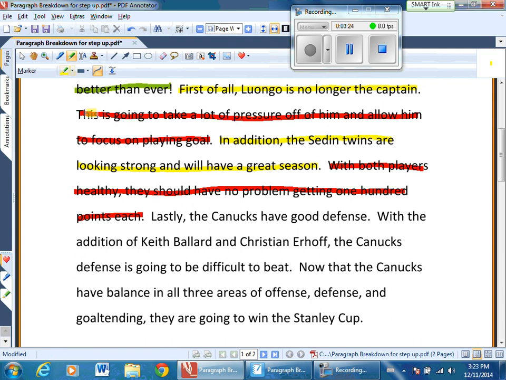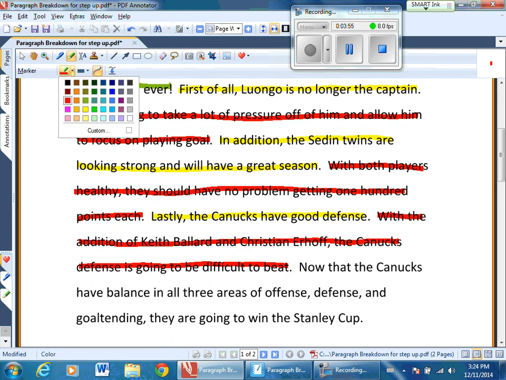Finally, we have our third point. Lastly, the Canucks have a good defense. Well, again, we need to elaborate on that a little bit more. So our explanation or an example is, with the addition of Keith Ballard and Christian Ehrhoff, the Canucks defense is going to be difficult to beat. Okay, so as you can see, we've now tied together 3 key points with good explanations or examples.